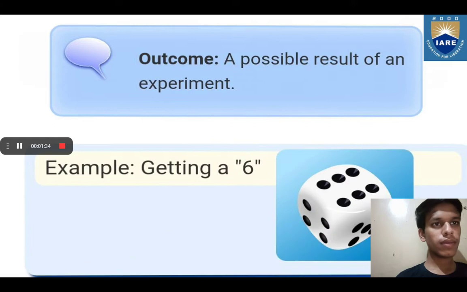So what is an outcome? A possible result of an experiment is known as an outcome. If we throw a dice, getting a 6 is an outcome, getting 1 is also an outcome, getting 5 is also an outcome. So getting any number which is possible to get on a dice is known as an outcome. So 1, 2, 3, 4, 5, 6 are the outcomes which can be obtained if we throw a dice, or in the experiment of throwing a dice.